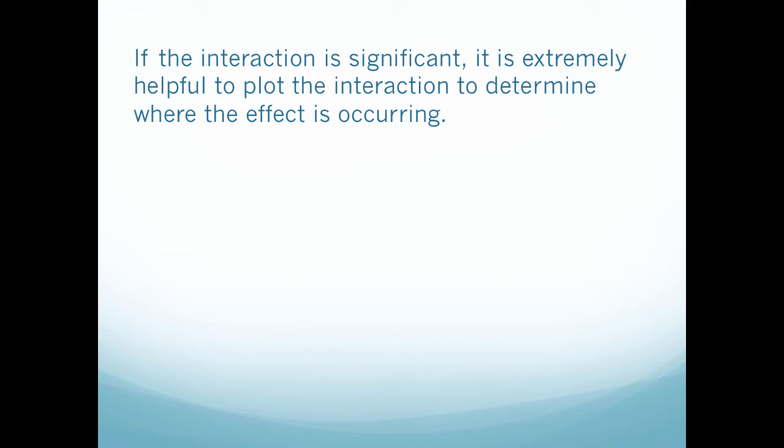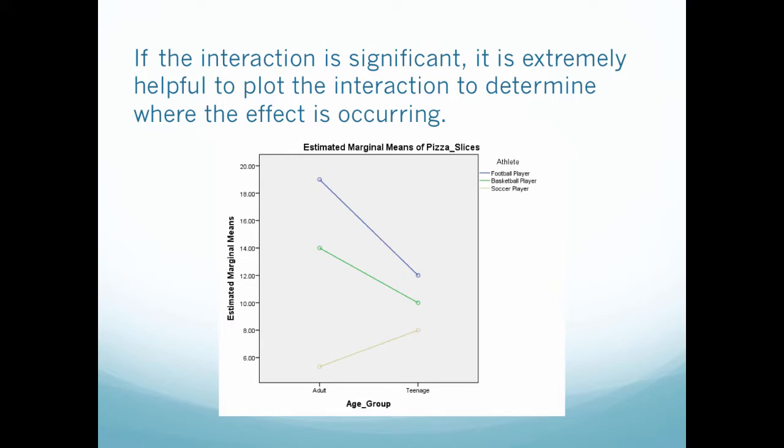So if it is significant, it's really helpful to plot it, and we've talked about this a little bit before, but this helps you see where the effect is occurring. So like in our case with these different athletes, my plot would look like this, okay? So let's look at this. This graph and this graph aren't exactly parallel, but they're at least moving in the same direction, okay? Down here, however, I have adult to teenager that's increasing, and these 2 are both decreasing.